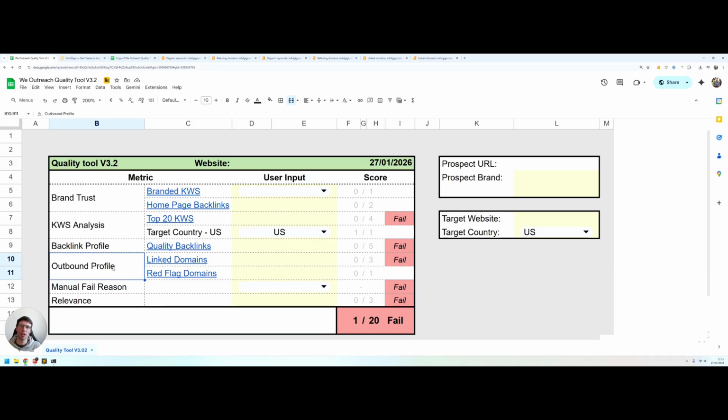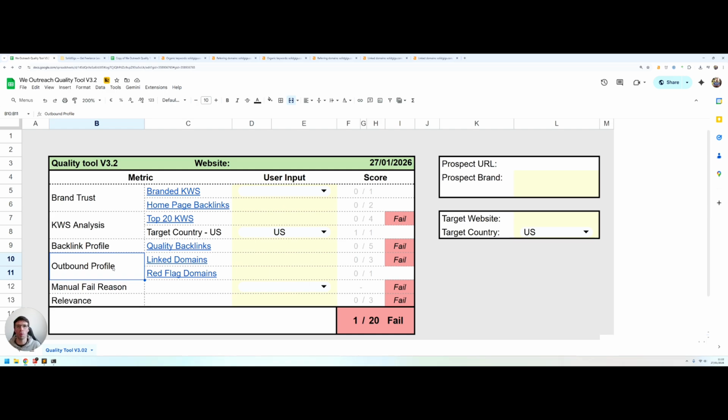Lastly, moving along to our outbound profile check. This is the one that we do that disqualifies the most number of websites that we put through this quality vetting process. It's also the check that most other link building services don't do, but it's really useful, so they really should. We're looking at this in two different ways. One is the total number of outbound links from the website. That gives us a sense of how often they're linking out to other websites and how diffuse the possible value of a link from the website might already be, because they're already linking to so many other places.